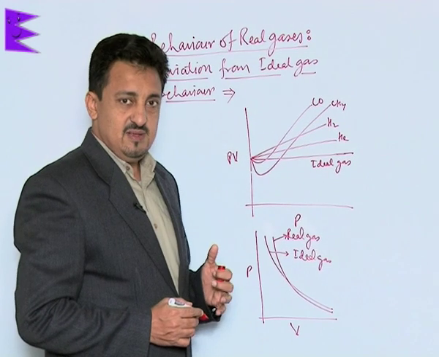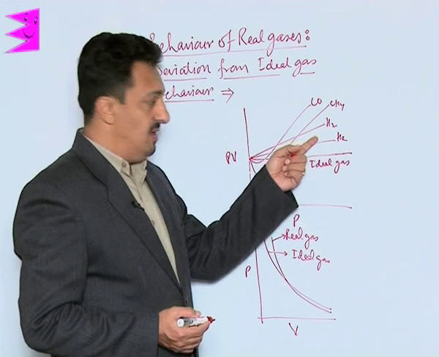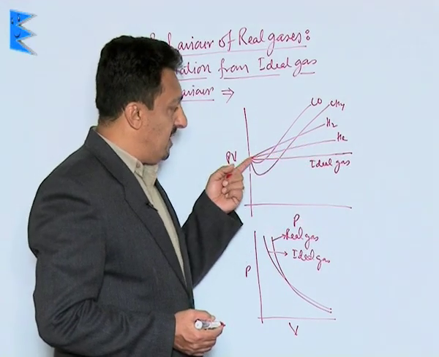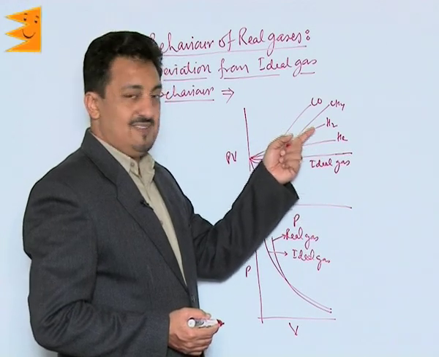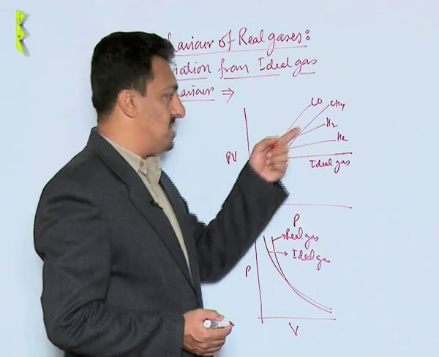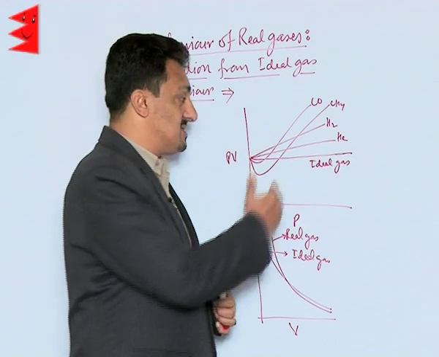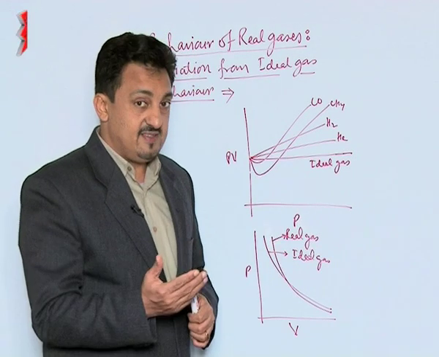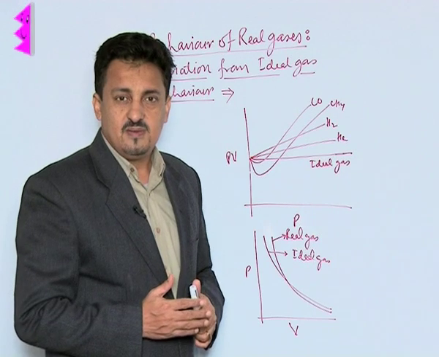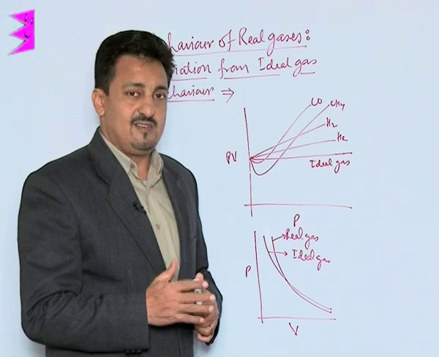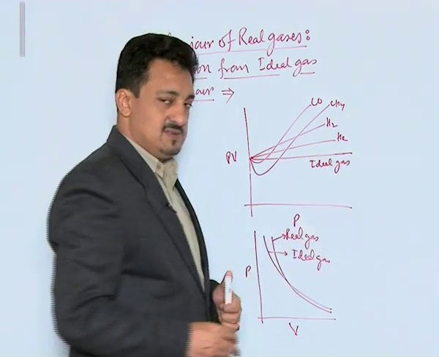But what we find is that for gases like helium, the noble gases and hydrogen, the graph goes above this ideal behavior. For gases like carbon monoxide, methane, etc., it first goes down and then goes up, but none of these gases has a graph coinciding with the ideal gas graph. This shows that these gases are deviating from ideal behavior. They are not following the gas laws under all conditions of temperature and pressure. In these graphs, we are keeping the temperature constant. These are isotherms.